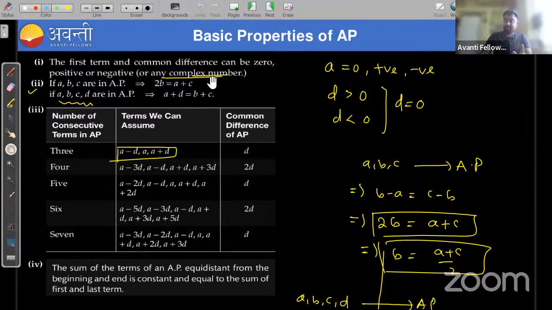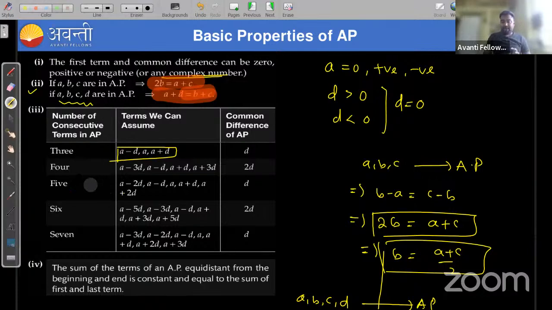First property is saying the common difference or the first term can be positive, can be negative, or any complex number. Okay. And also second property, if A, B, C are in AP, then we can say 2B is equal to A plus C. Similarly, if A, B, C, D are in AP, then we can say A plus D is equal to B plus C.